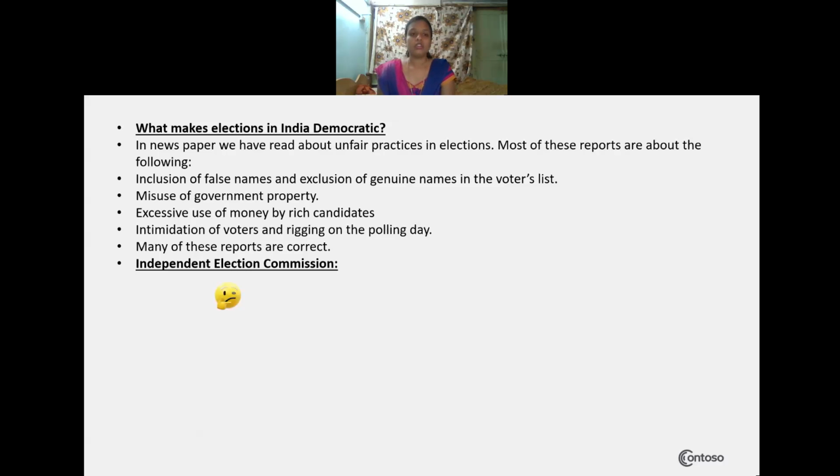Yes. So in our country, to check whether free and fair elections are taking place or not, and to control unfair practices during the period of election, a commission is formed to check all of this, to see whether the political parties are misusing any kind of power during the election. That commission is nothing else but the Independent Election Commission.